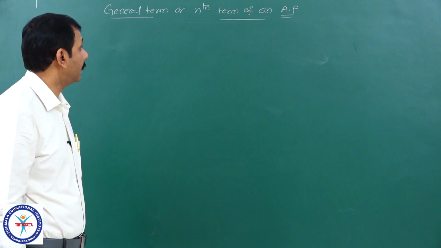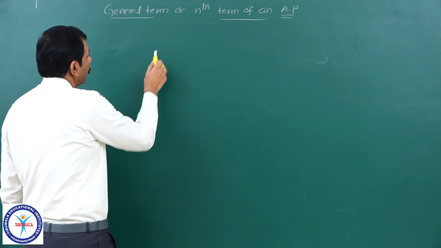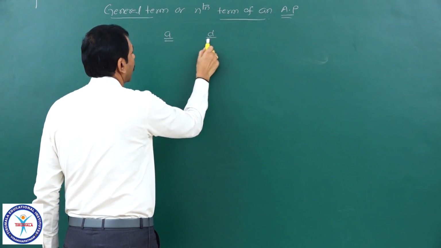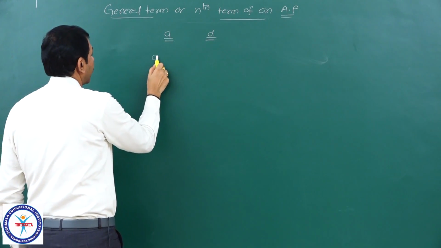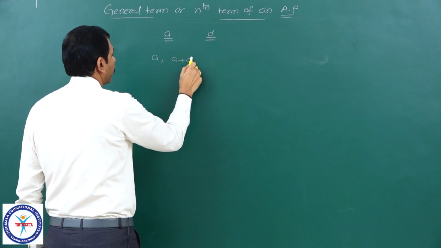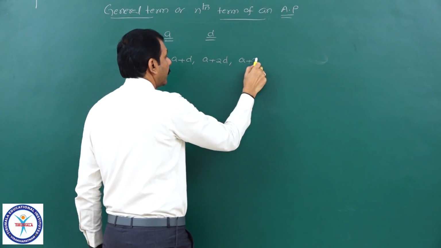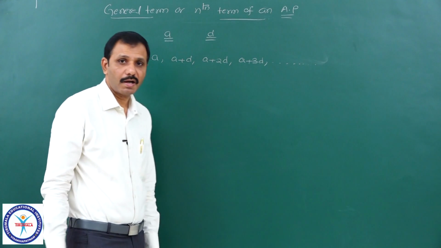Now, the general term or nth term of an AP. Suppose A is the first term and D is the common difference, then this AP can be written as A, A plus D, A plus 2D, A plus 3D and so on. Observe this.